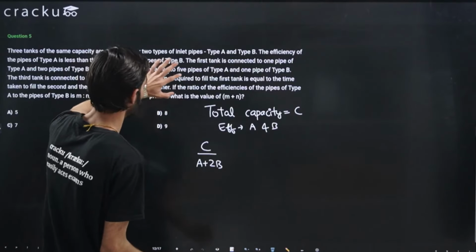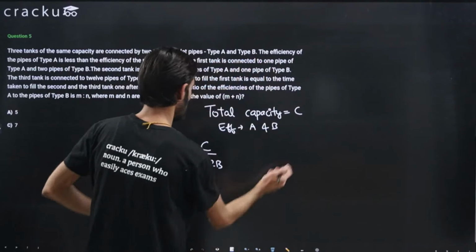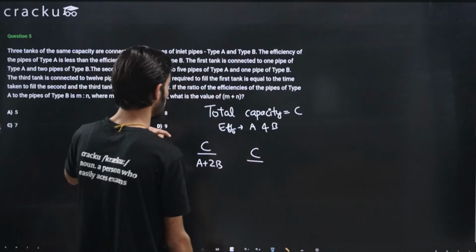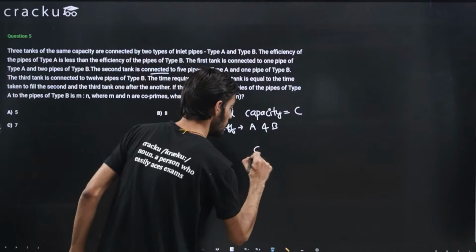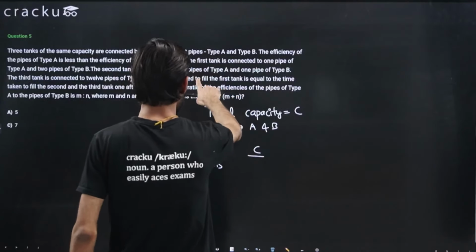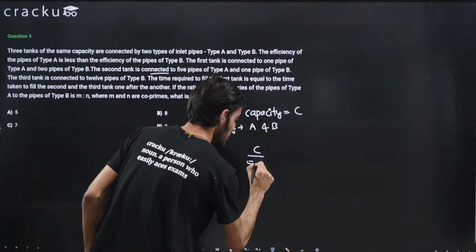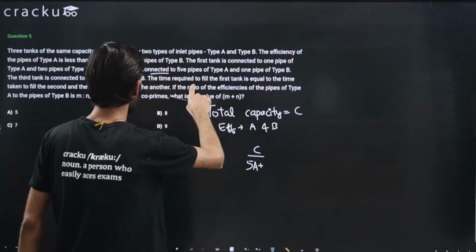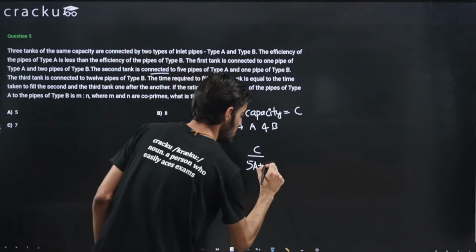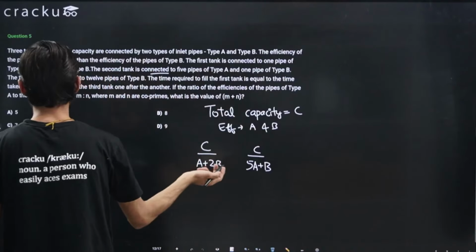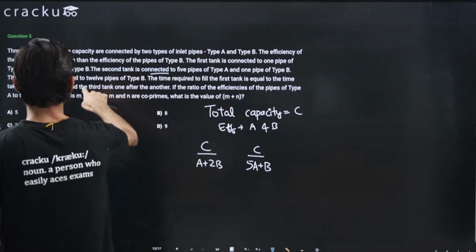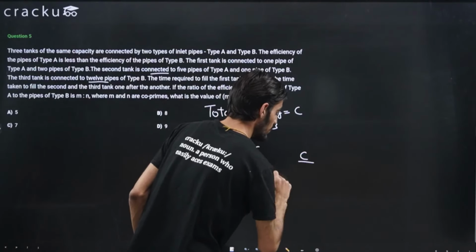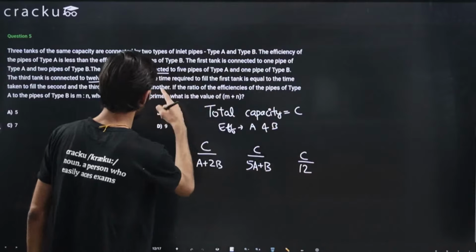The second tank is connected to 5 pipes of type A and 1 pipe of type B. So for the second tank, the time it will take to fill will be equal to C divided by 5A plus B. And for the third tank, it is only connected with 12 pipes of type B. So the time that it will take will be equal to C divided by 12B.